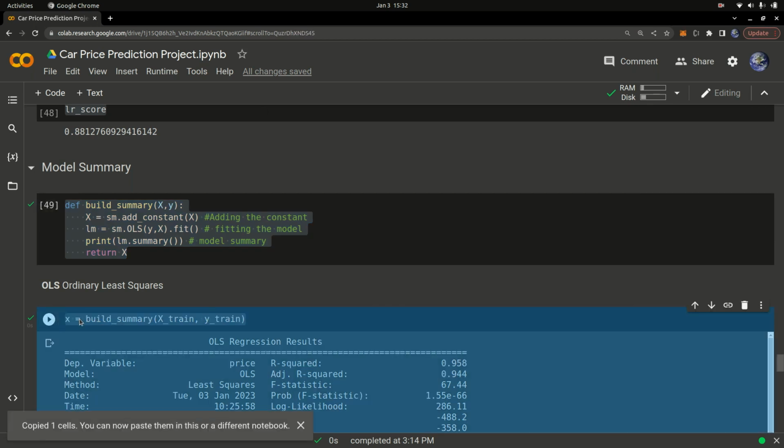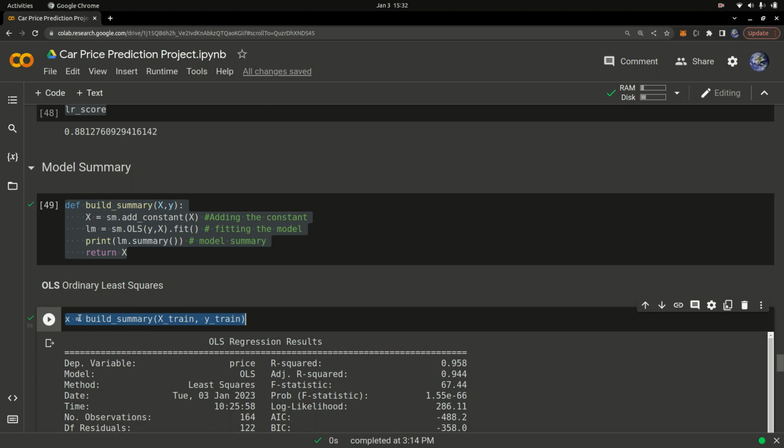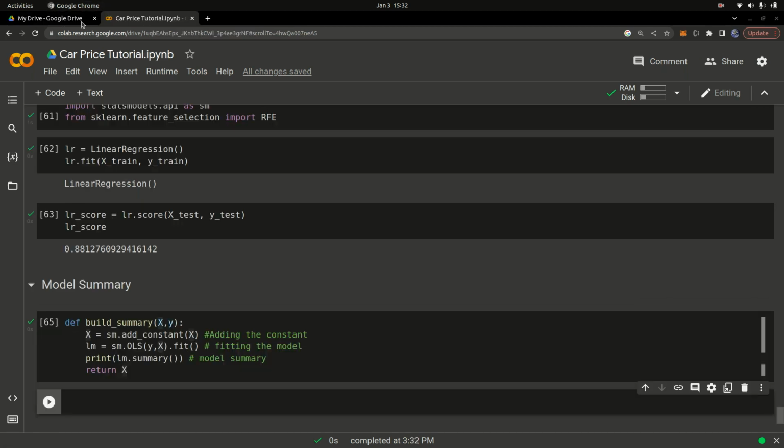I'm going to select everything right here. For some reason, it keeps disconnecting from the window. Okay, so I want to keep it right here.